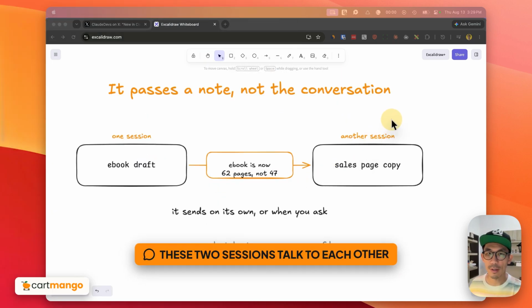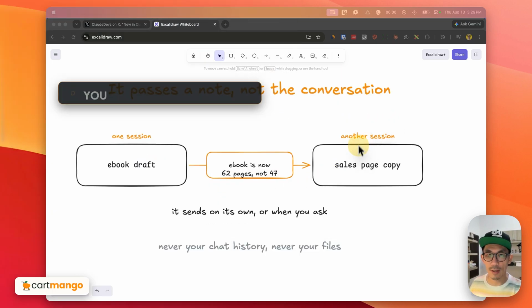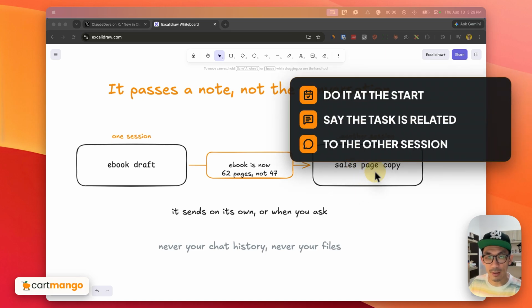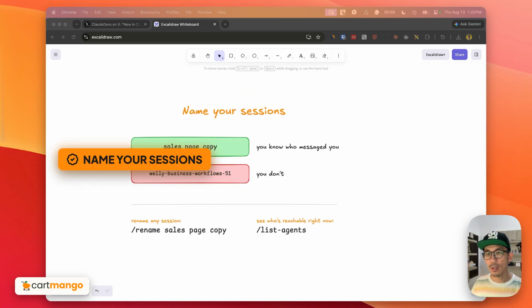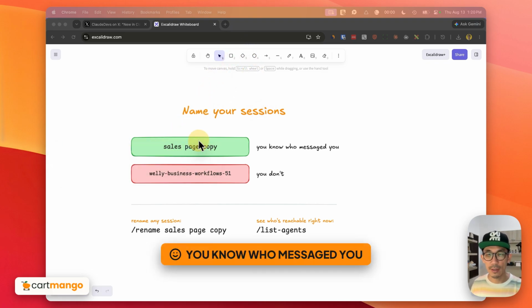One thing to note is that for this to work, you need to tell this session, you can do it at the beginning of the session, and tell the session that the task that you are going to be working in this session is related to another session. And in this case, it's the ebook draft session. And here's a tip for you. Name your sessions with an intuitive name. So for example, sales page copy, because then you will know who messaged you, right?